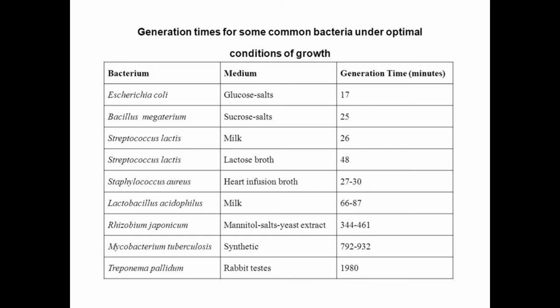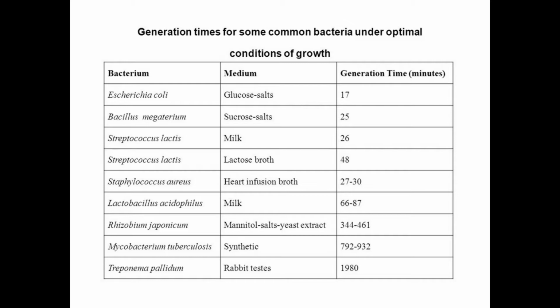Now here is a table which indicates the generation time for some common bacteria under optimal conditions of growth. Generation time is different for different bacteria. That means the time required for different bacterial cells to reproduce and produce identical daughter cells is different. Here are some examples.